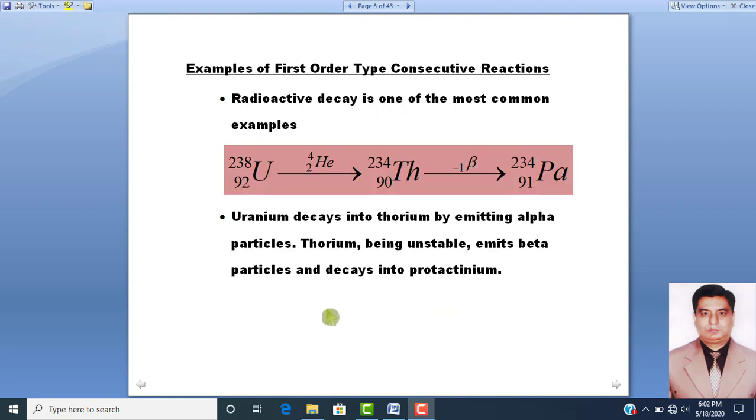Dear students, the example of the first order type consecutive reaction is very important because all radioactive elements which decay, they follow the first order type consecutive reactions.